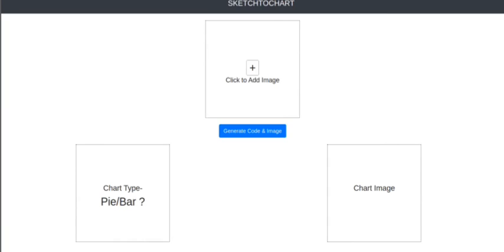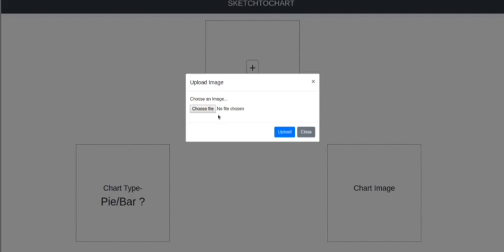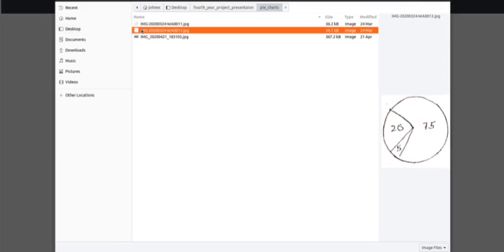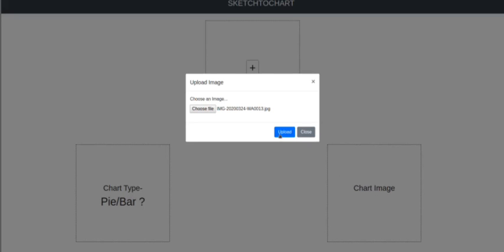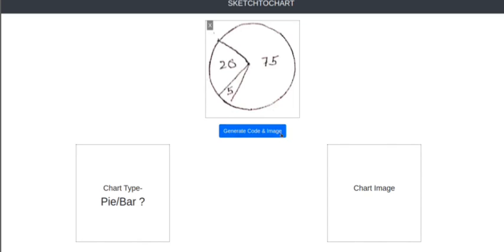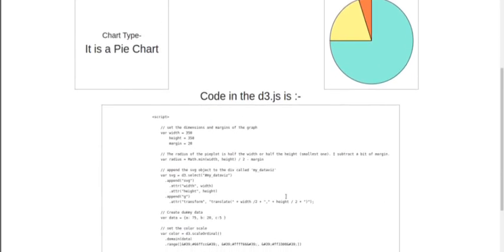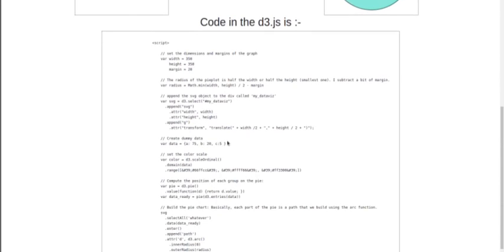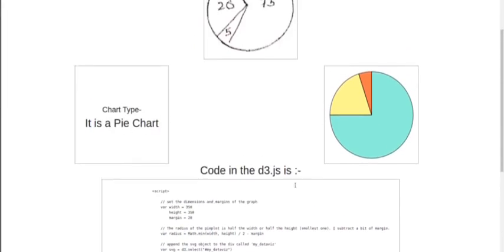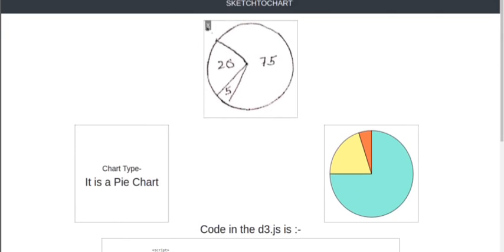Let's take another example. So the first CNN is working to classify the type of the chart. The second CNN is localizing the boxes where the parameters can be found. And the third CNN is extracting the parameters. And D3 is generating the code as well as the image of the following hand-drawn sketch. And this is the data present in the pie chart. Now let's take the example of a bar chart.